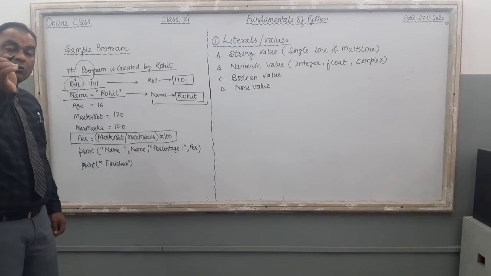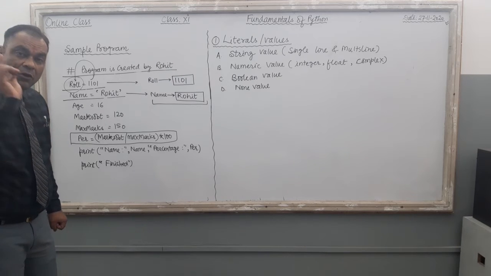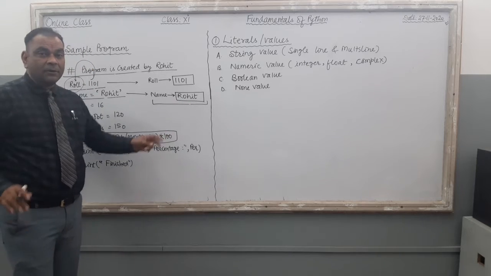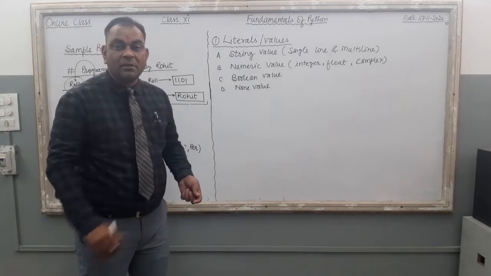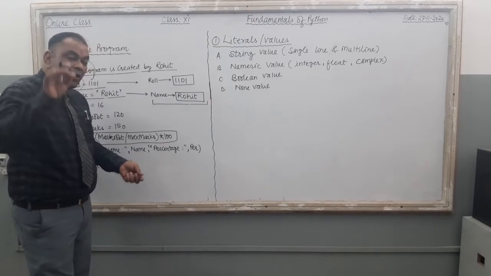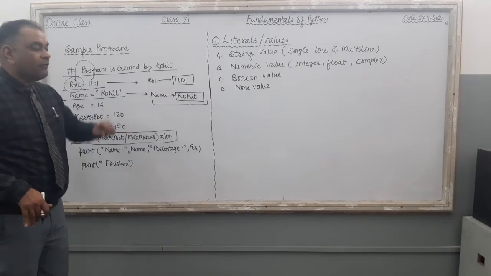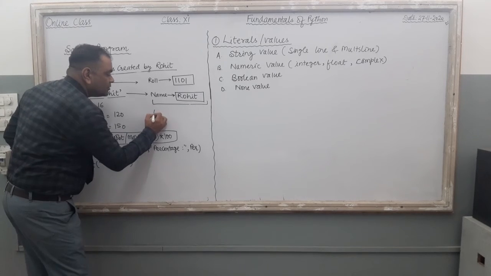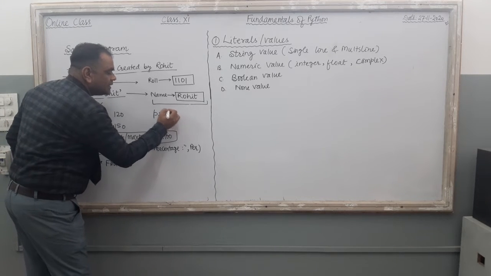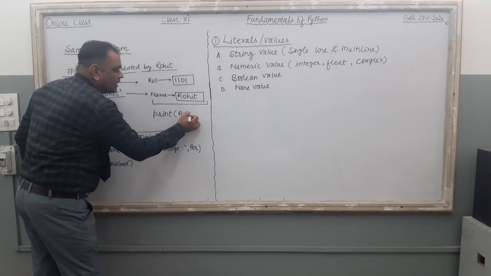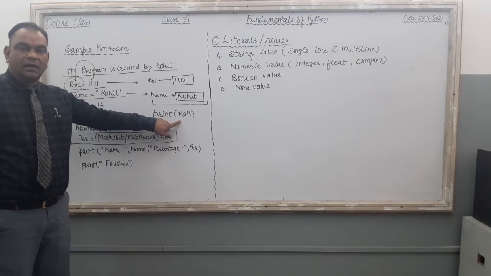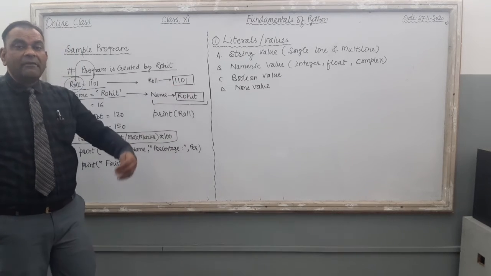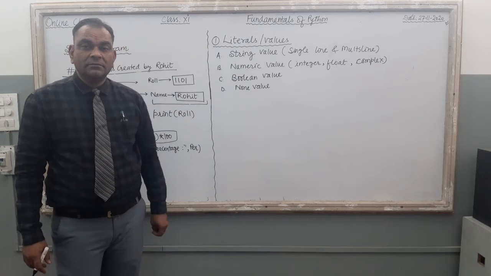Now if you want to show the value of this name variable on the monitor, it will not show yet, it is there inside the computer's memory. Now if you want to show what is stored in the roll number variable, you just use this command in Python, print ROLL. By using this command, the value that is there inside the roll number variable will be there on your computer's monitor. Clear?